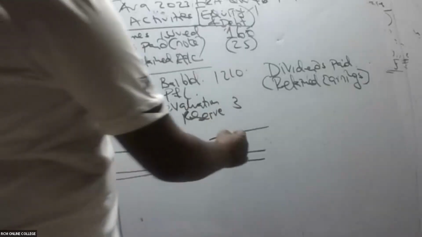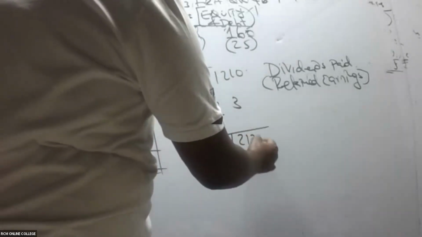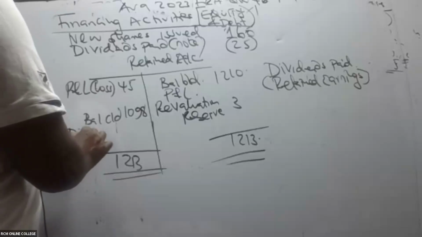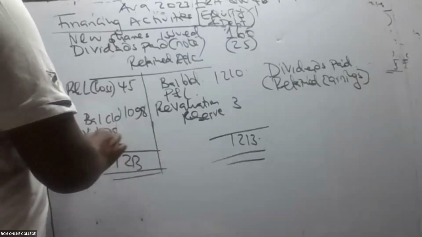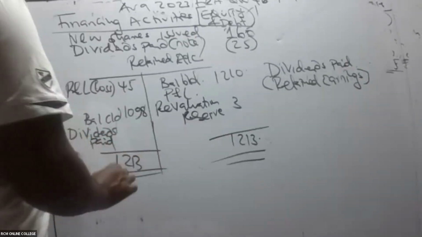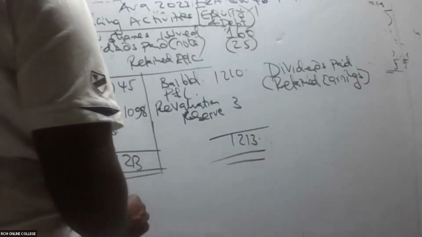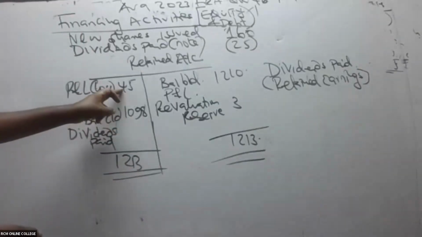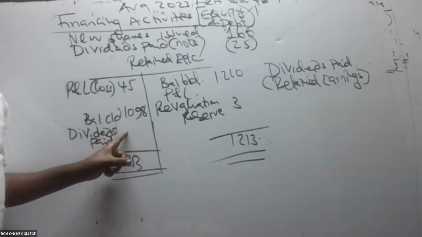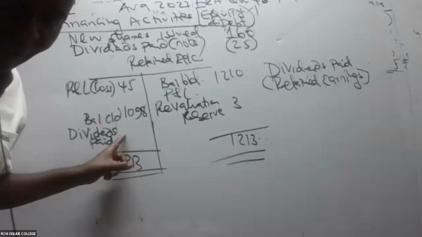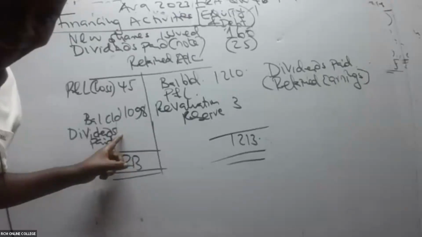So I think 1213 prevails, meaning that the difference here is what you pay as dividends. So dividends paid will be 1213 minus 1098 minus 45. So then how much should we pay as dividends? They're getting 70.